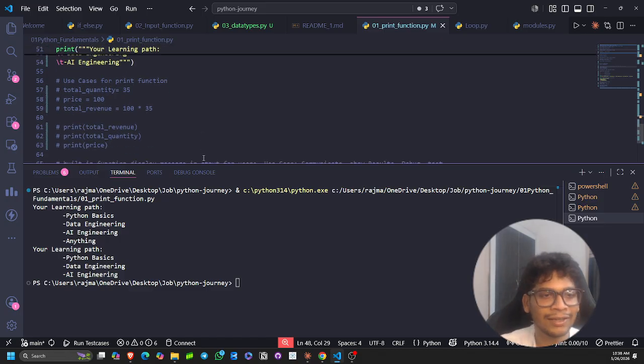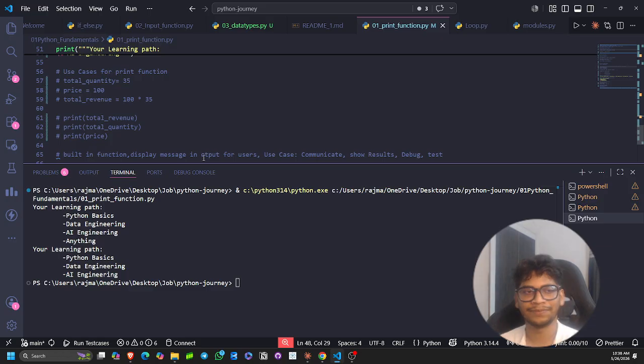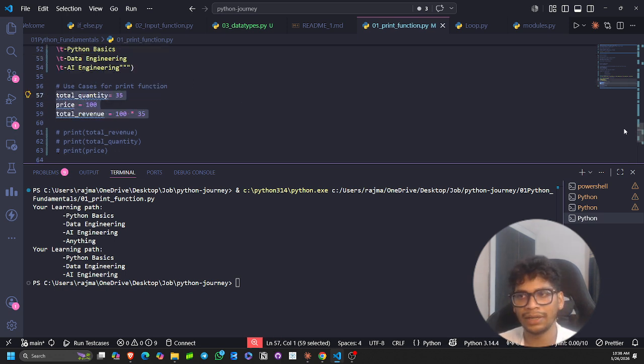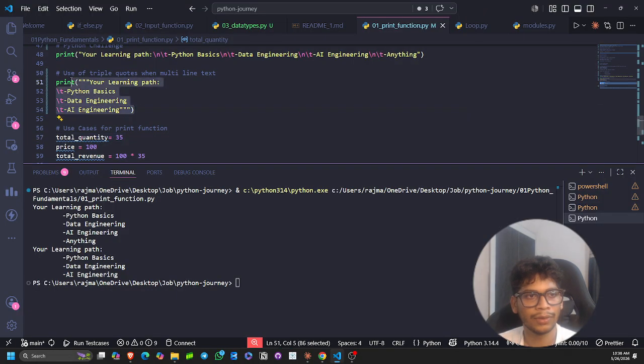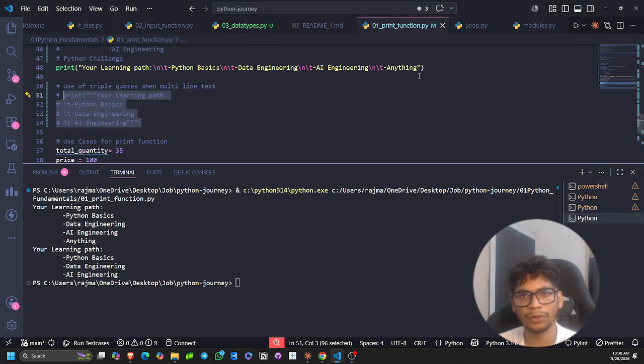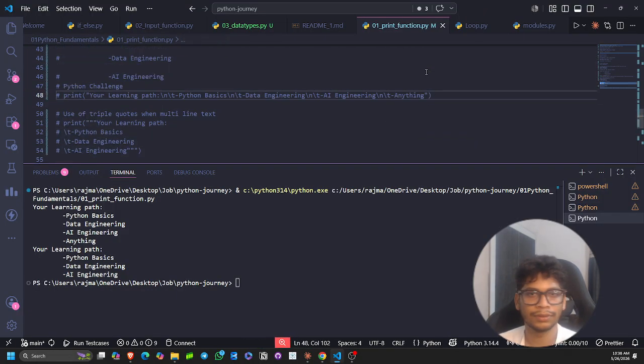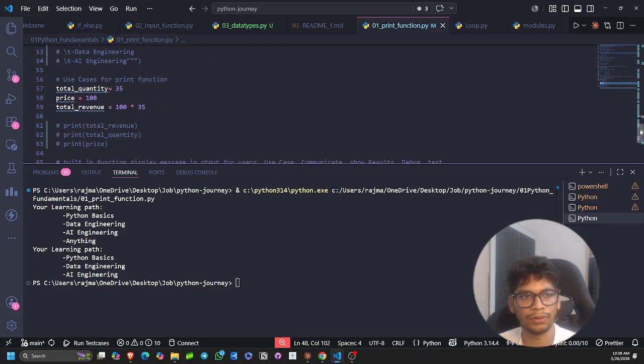Okay, so now I think we are in the last topic of our print function, and here we will be seeing a use case of print function. This is very important to understand, that while learning we should always think about the real time use case. Okay, so let's see. I'm now commenting out the code, because right now we have to move on to the next topic.